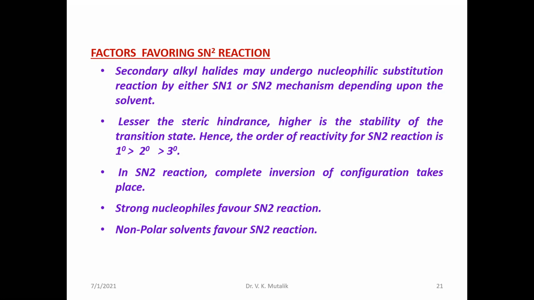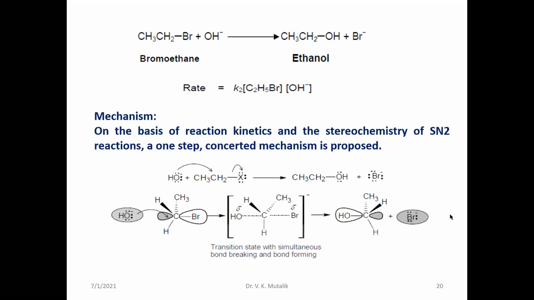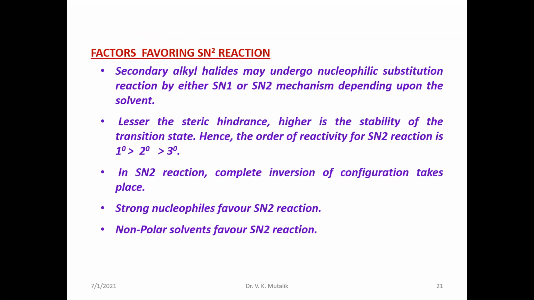When a stronger nucleophile is there, it attacks at the rear side and weakens the carbon to halogen bond through the formation of a transition state, so that you find the formation of the inversion product. Therefore, SN2 reactions are always favored by non-polar solvents. Any organic solvent you can take will act as a non-polar solvent.